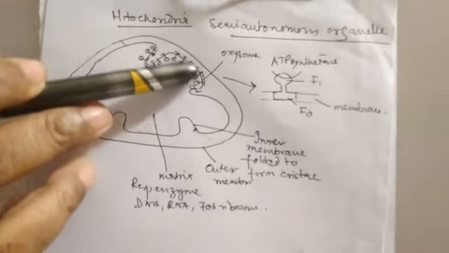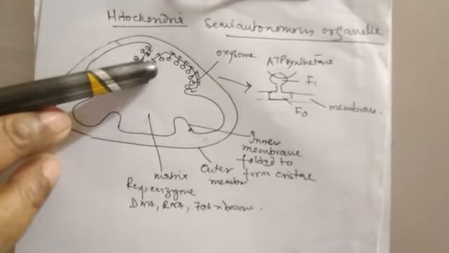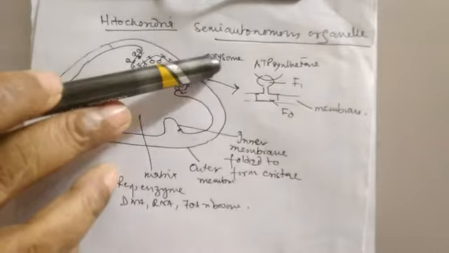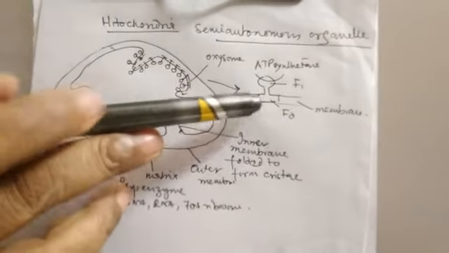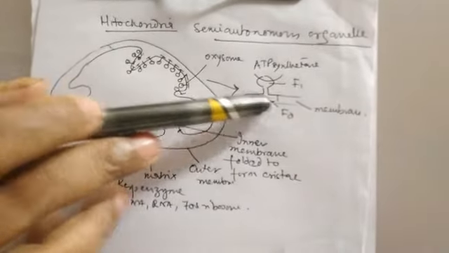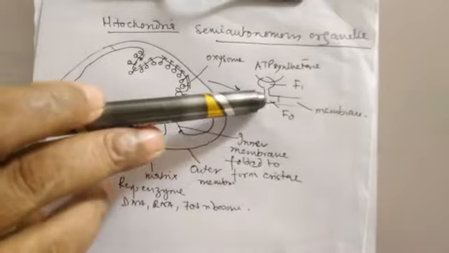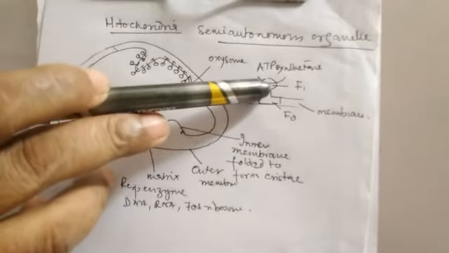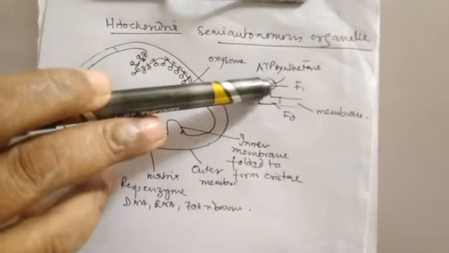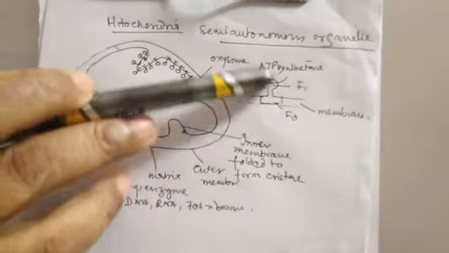There is an electron transport system associated with the F0F1 particle. This is the F0F1 particle, which is also called oxysome. The F0 particle is just associated with the inner membrane, and the F1 is projected outside, which is associated with an ATP synthetase enzyme. So it provides the region for the synthesis of ATP.